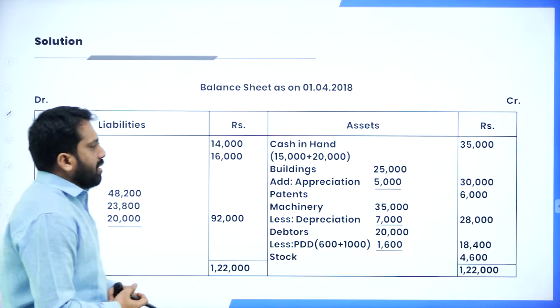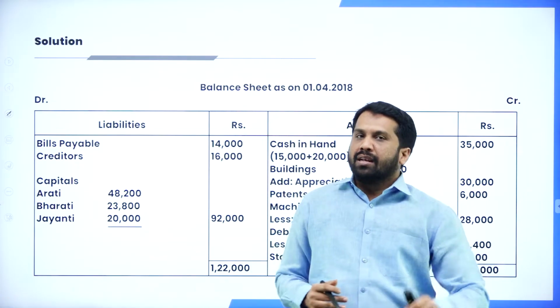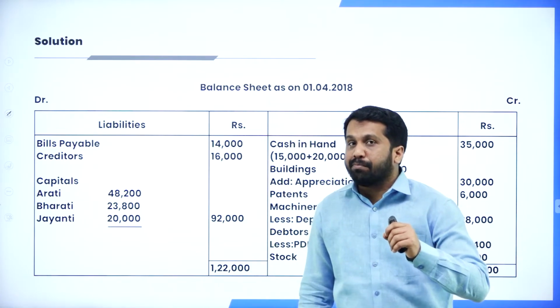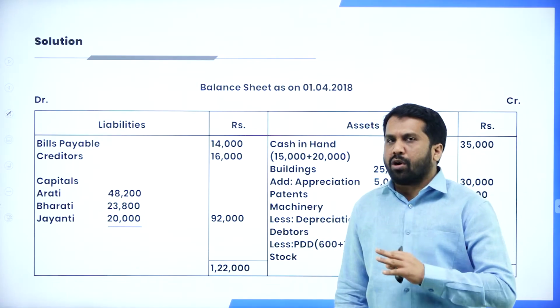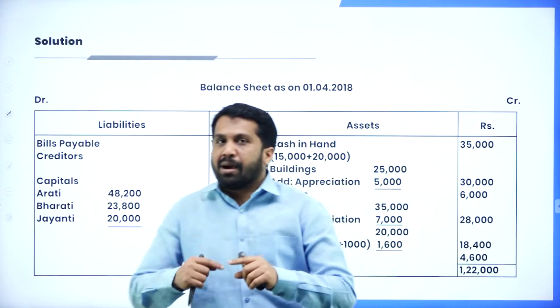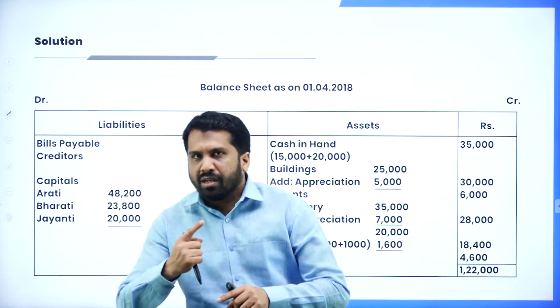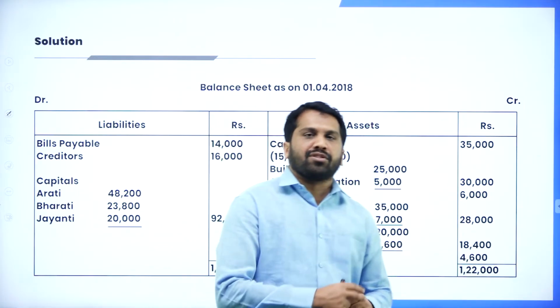Now, once you are done with your revaluation account as well as the partners' capital account, the last step is called the balance sheet. Balance sheet is simple. We have to copy the old balance sheet. If any changes happen like appreciation or depreciation, you are supposed to consider them.